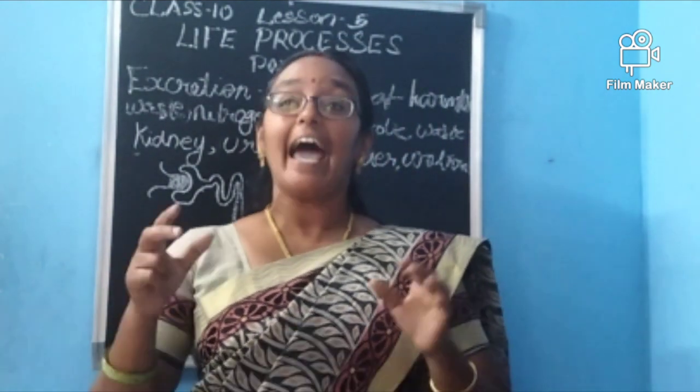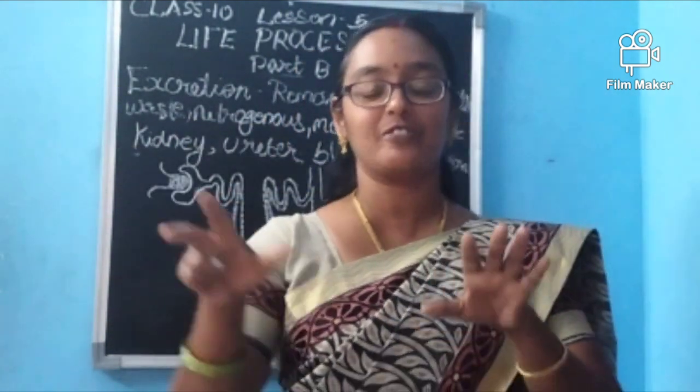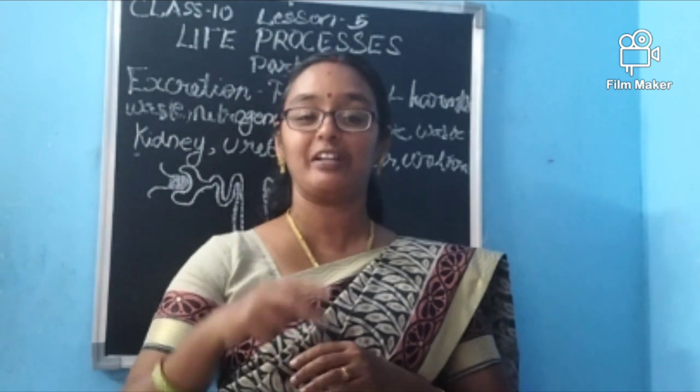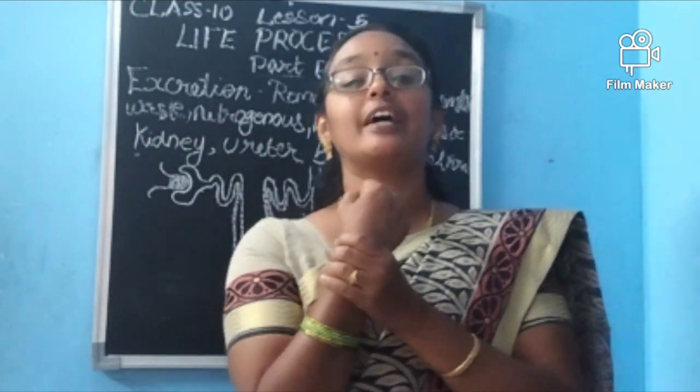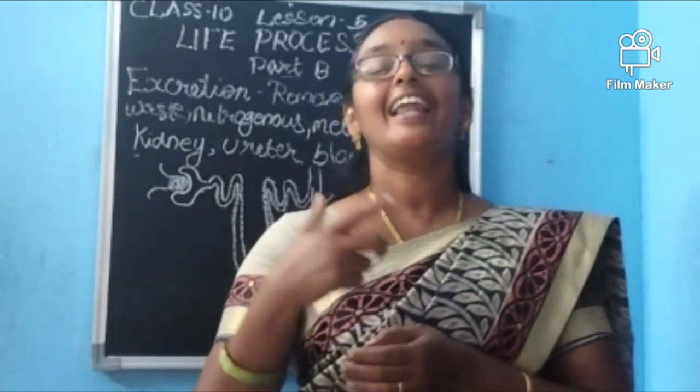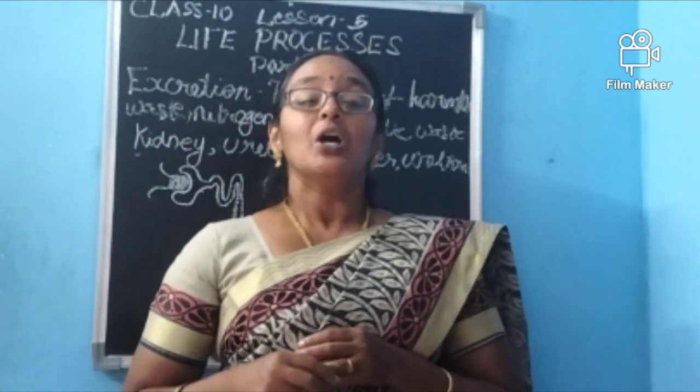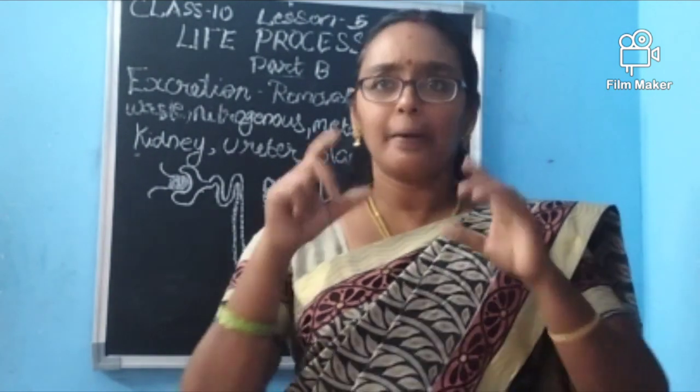But still, I am saying, as you are in 10th standard, this should be things in your mind. When you are seeing rajma, you should feel that it's like a kidney. When you are seeing the fist, you should see the heart inside it, isn't it? Like that, you should have a feeling. Okay. So the kidney is bean shaped.